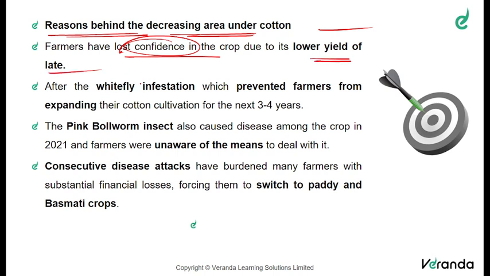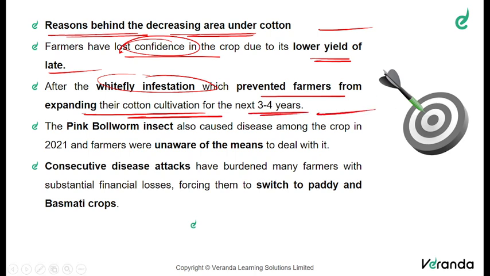And also this whitefly infestation, which we have seen in the previous slide, prevented the farmers from expanding their cotton cultivation for the next 3-4 years, because whoever cultivates this cotton plant will face a serious impact on their production levels. Not only that, another thing is the pink bollworm insect. It also caused diseases among the crop in 2021, and the farmers were unaware of the means to deal with it. That is another serious reason why cotton production has decreased.